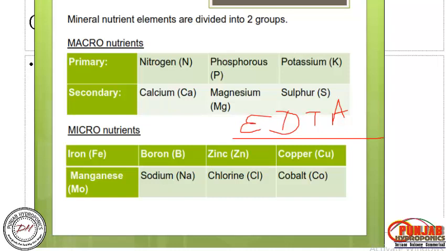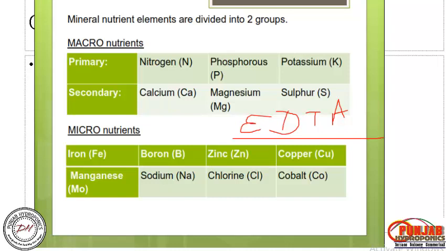Remember it, NPK is the primary. Secondary: calcium, magnesium, sulfur. Always handle it carefully, because in different stages you have to change their requirements. If you provide a heavy quantity during the early stages, then your plant might die. So keep it in mind.